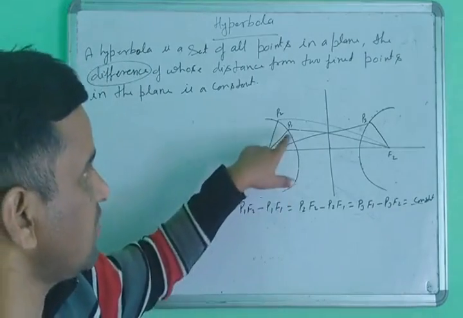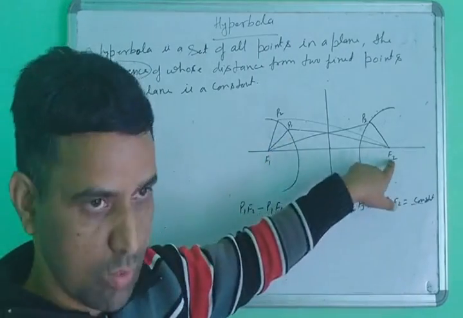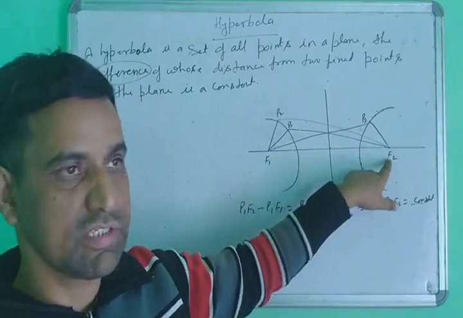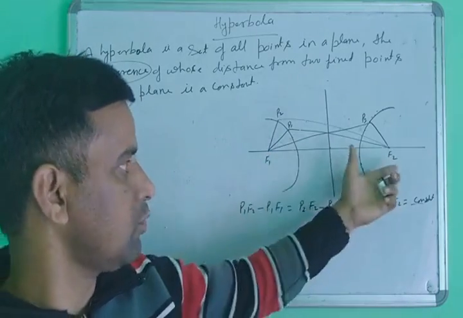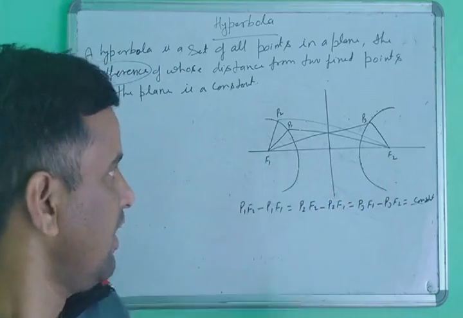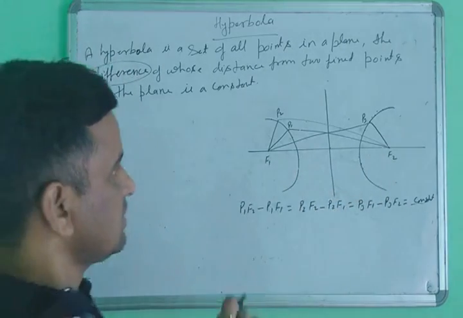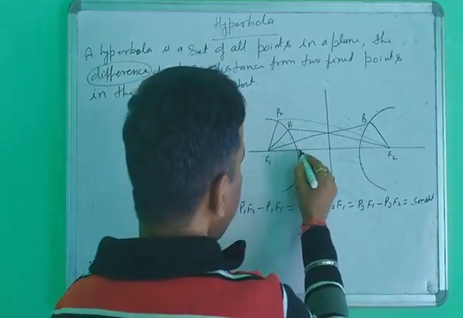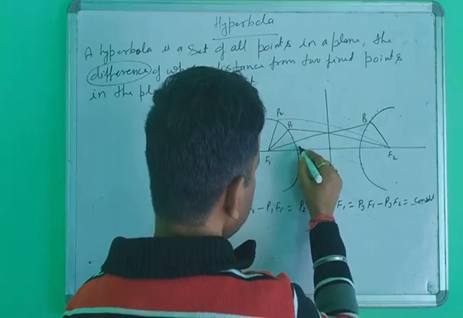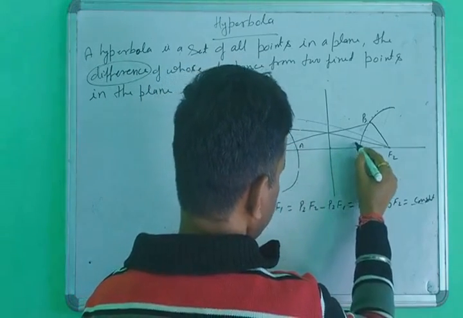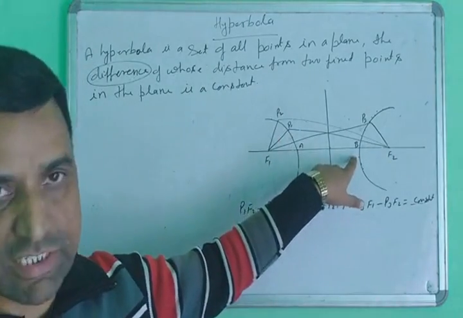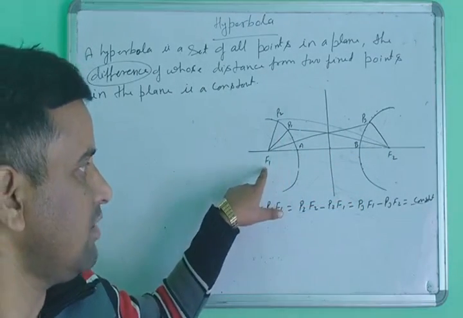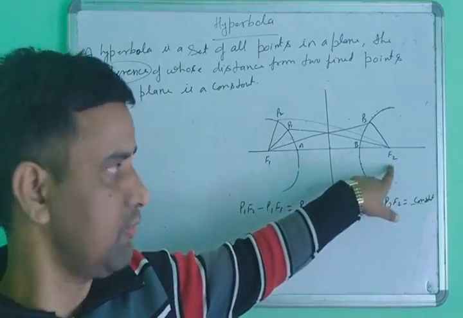So the fixed points are F1 and F2. The name of these fixed points F1 and F2 is the focus points, the foci. F1 and F2 are the two foci. Second, suppose the vertex points are A and B. The points A and B are called the vertices, and the points F1 and F2 are called the foci.